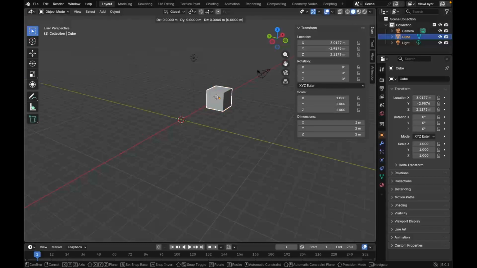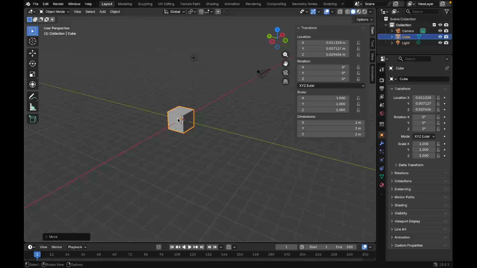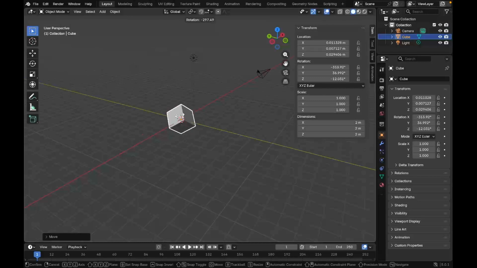I'm again going to press G. You can see here the directions, X, Y, Z, changing accordingly as I move. I want to keep this cube here. For rotation, just press the R key, and it is rotating. You can see the rotation here.